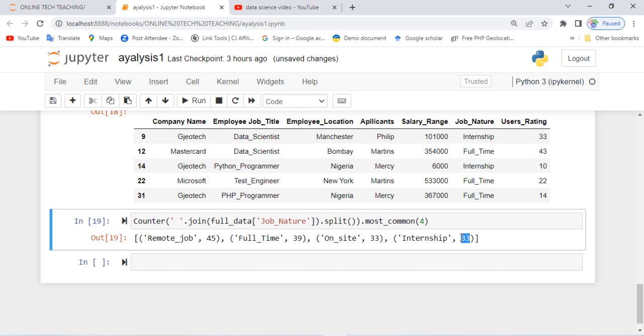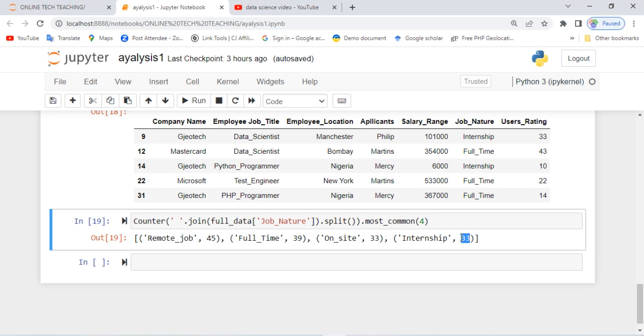It's more or less like featuring the data, giving us a cumulative total of people who are engaged in a particular area. So that is what that Counter does. So far so good, we've been able to make use of all these techniques.